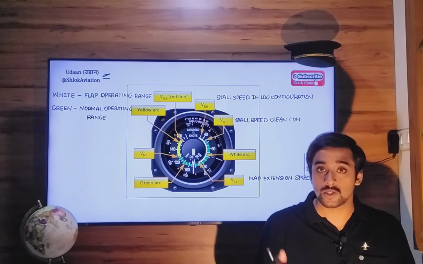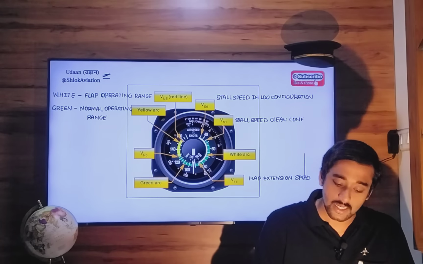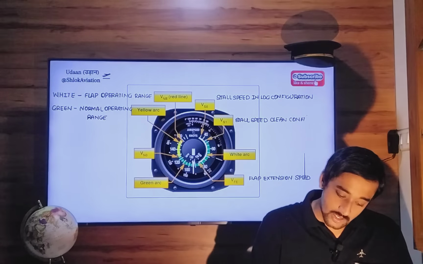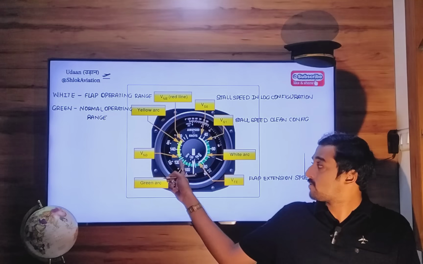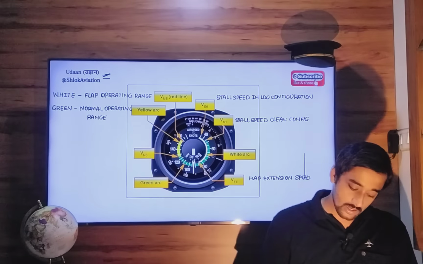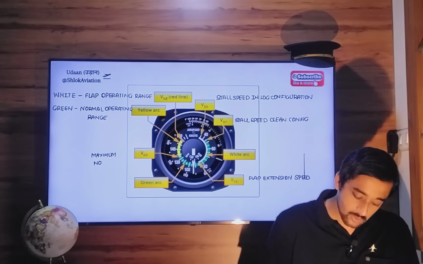That means you are not using landing gear, you have retracted them after takeoff, and you have retracted the takeoff flap setting. So this is stall speed in clean configuration, and the maximum limit of the green arc is VNO, which is the maximum normal operating speed.